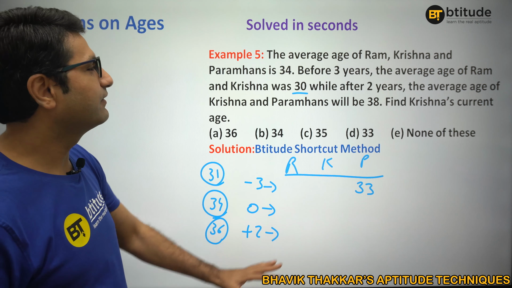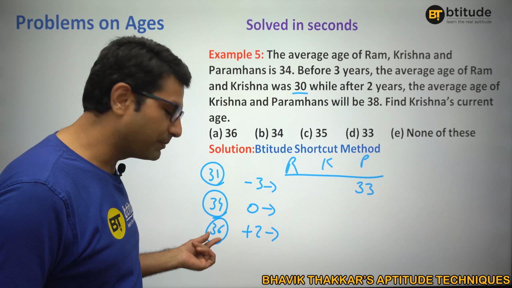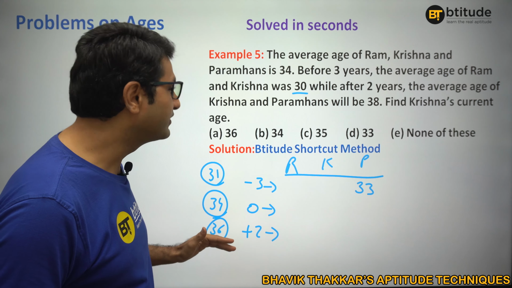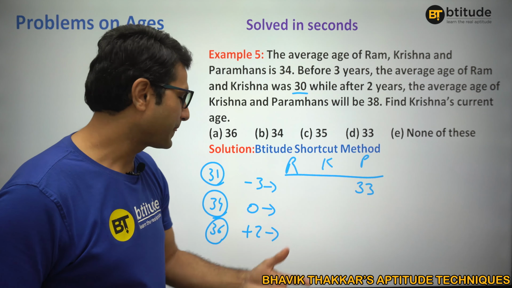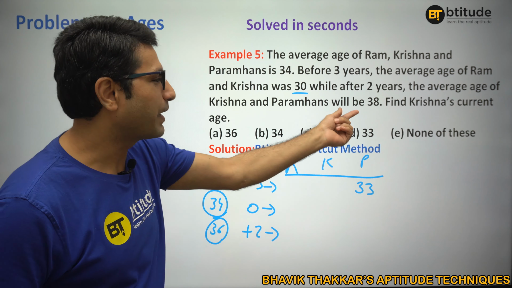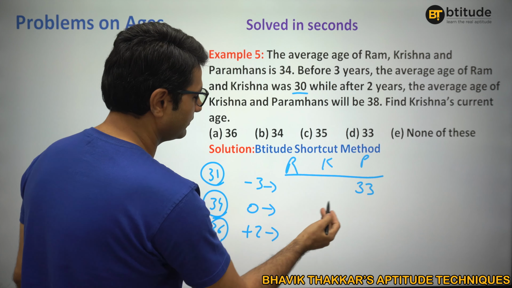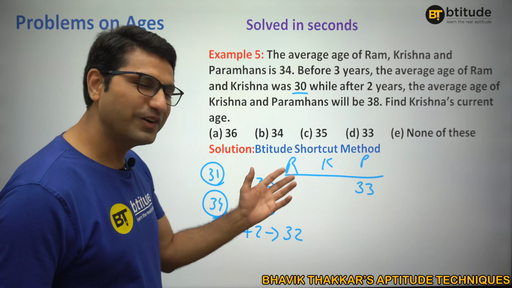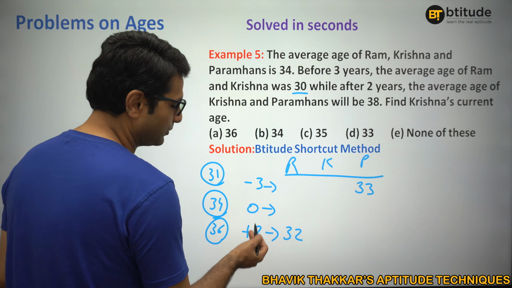Now, what they give is after 2 years, the average of Krishna and Paramhans will be 38. After 2 years, total will be 36 into 3, 108. 36 is the average of all the 3, 108, out of which Krishna and Paramhans total will be 76, 38 into 2. So 108 minus 76 will be 32. Whose age? Ram's. That means this will be 32 here. Getting this? Fine. So once you know this, it's very easy because now you know 32 is after 2 years. So right now it is 30. 33 was before 3 years. So right now it is 36.